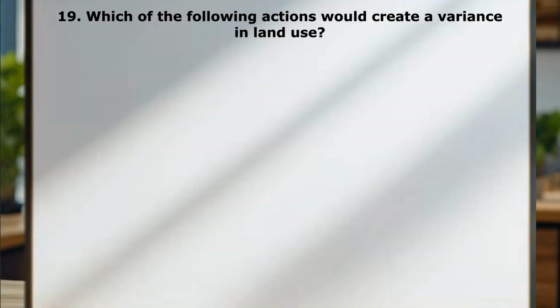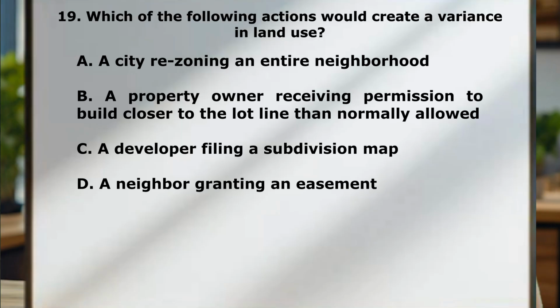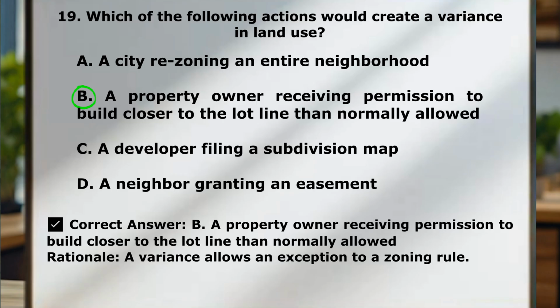Question number 19. Which of the following actions would create a variance in land use? A, a city rezoning an entire neighborhood. B, a property owner receiving permission to build closer to the lot line than normally allowed. C, a developer filing a subdivision map. D, a neighbor granting an easement. So the correct answer here is B. A variance just allows an exception to a zoning rule. So a property owner receiving permission to build closer to the lot line than normally allowed is an exception.